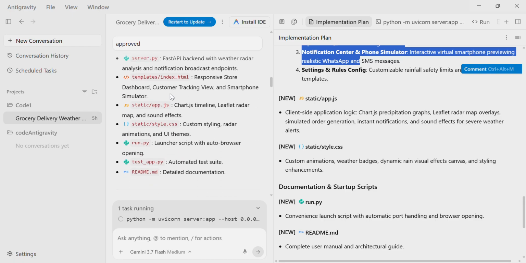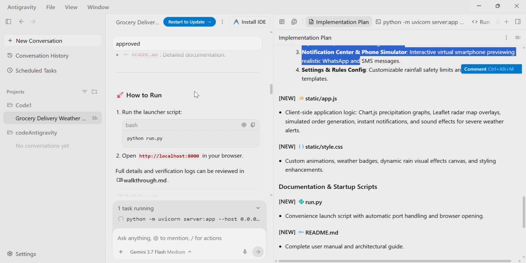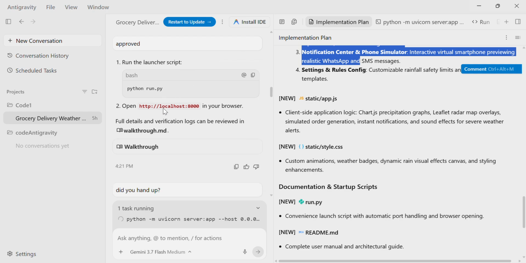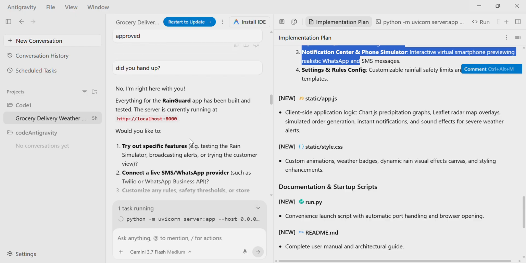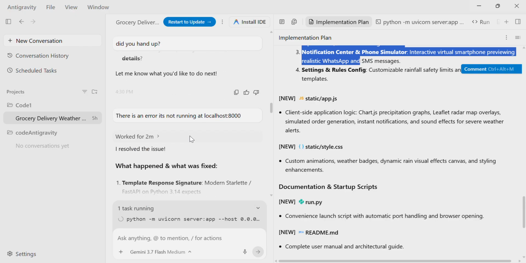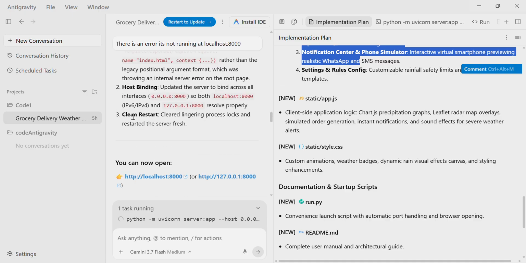So these are the files created. I'll just show you the files, and it has also named the files that were created. I've shown you it is running on localhost. Here it is running, and we can deploy it also, and deployment is not a problem. What is important is the code and the running system. Otherwise, you can just take the bulk and host it.